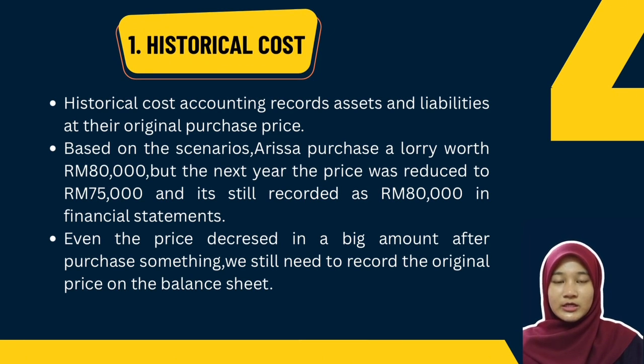Even if the price has decreased by a big amount, we still need to record the original price. Financial statements must have objectivity, reliability, comparability, and verifiability for stakeholders to understand and trust the company